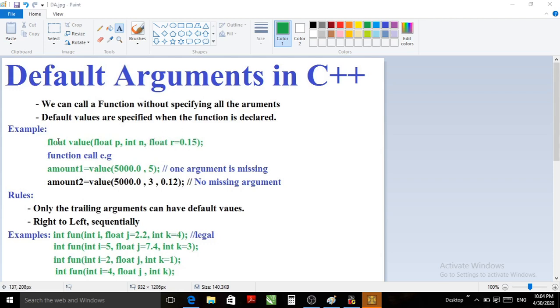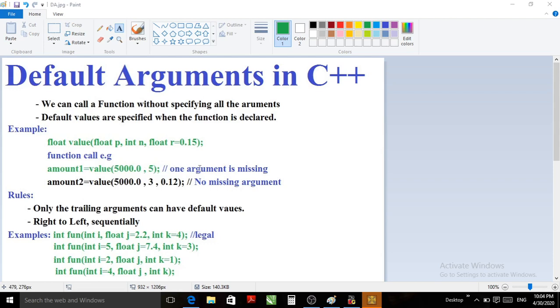If a function like this has a default argument and we want to call it, here is the function call. As the return type of this function is float, let us consider amount1 is a float variable used to capture the return value of this function. So amount1 equals value(5000.0, 5).